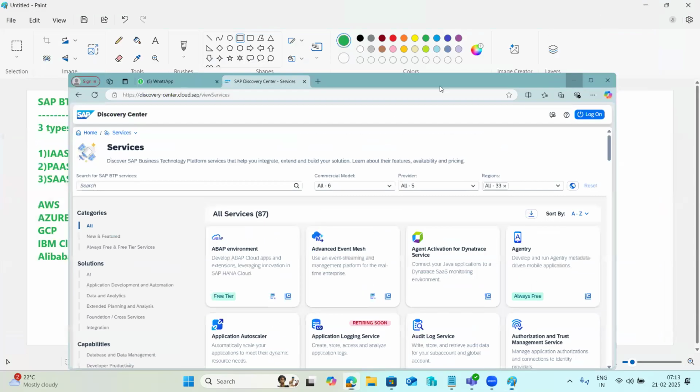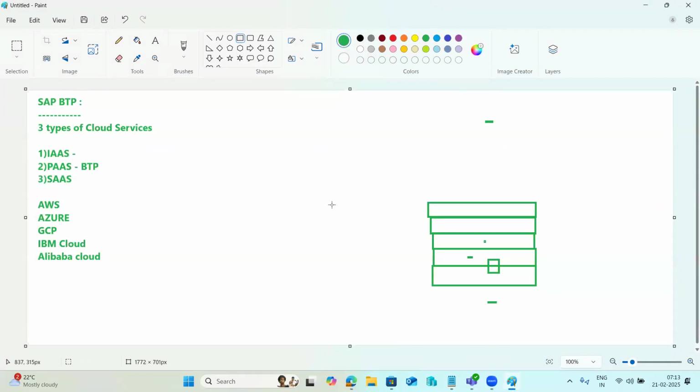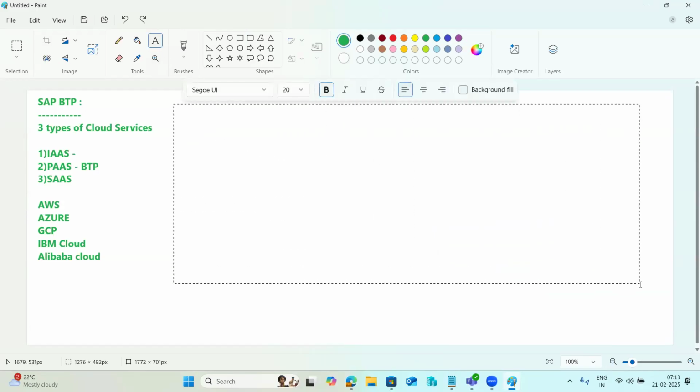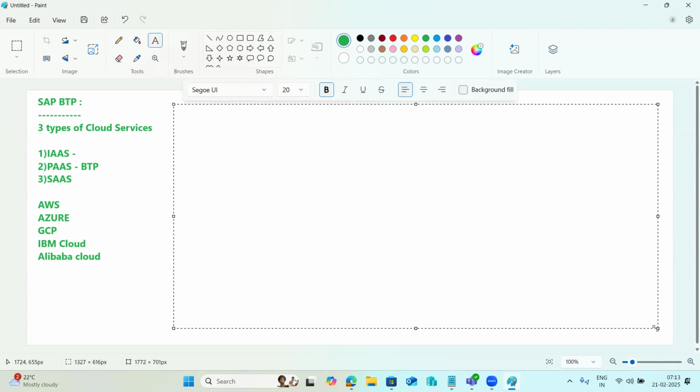As I discussed in the demo session, all their services and solutions have been categorized into five main pillars on the BTP side. One is application development.